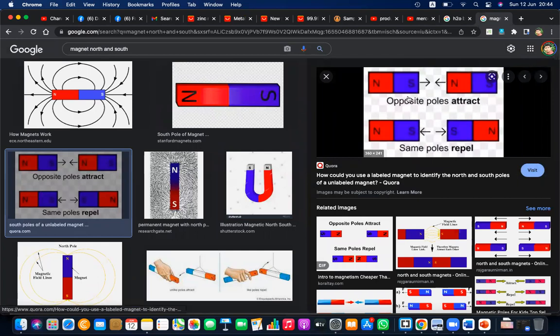North to south, south to north, it attracts. But the same pole will detach, that can be called repel, moving away, moving towards, moving away. I think you know this nature of magnets, right? This is in grade 5, I think. Attract and repel, the property of magnets.